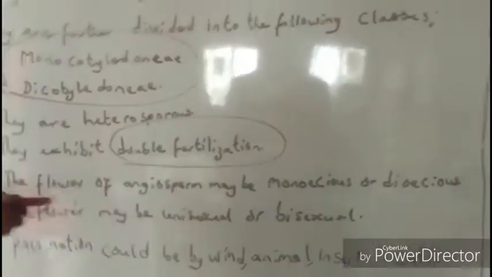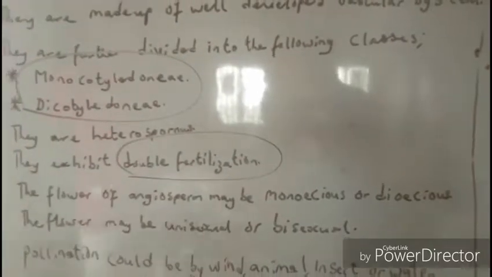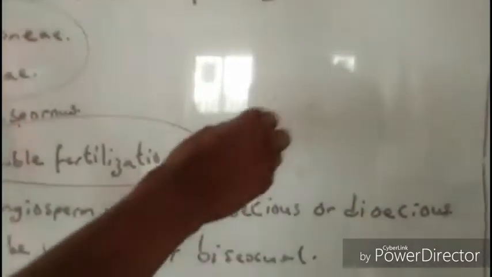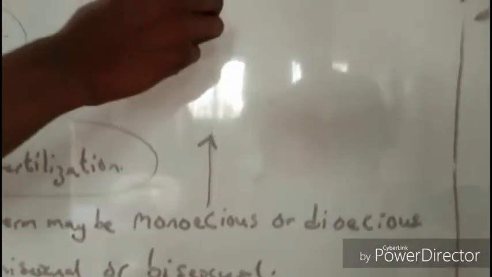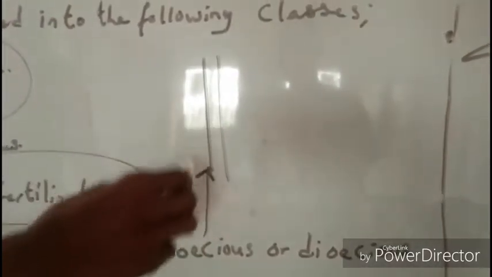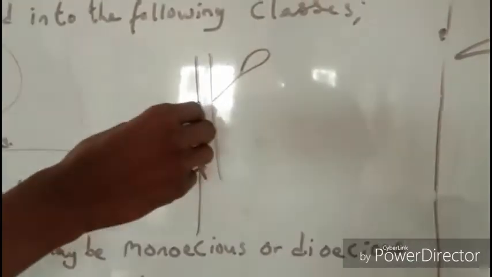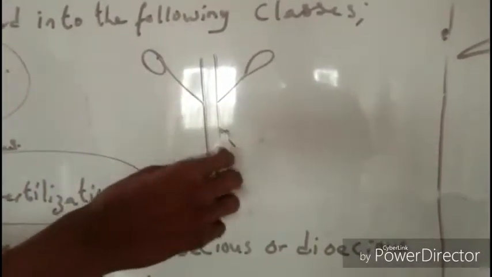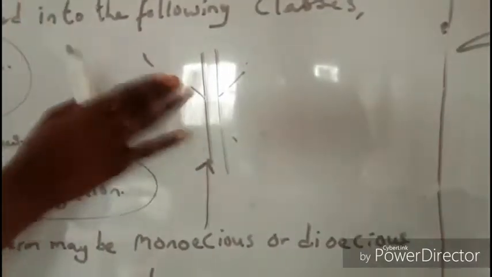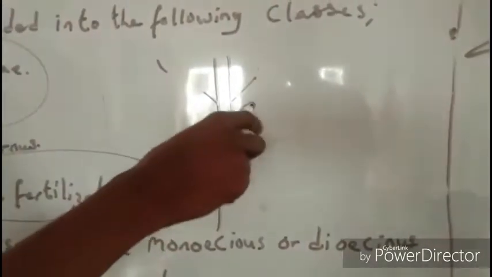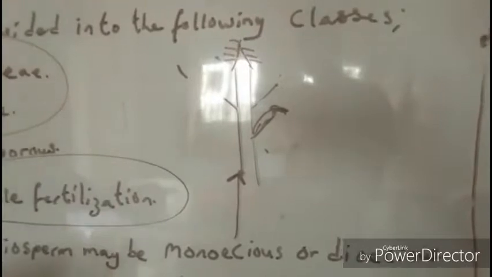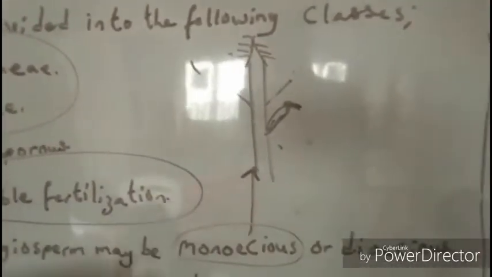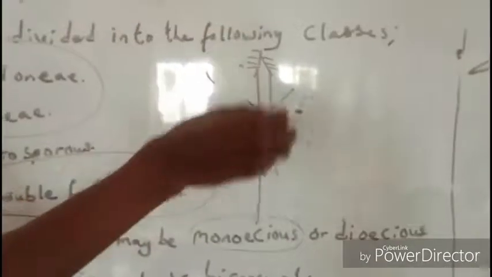Now, the flower of angiosperms may be monoecious or dioecious. Let's quickly digress here. If something is monoecious, please pay attention at this juncture, it means that there are two types of flowers on different parts of the plant. Let me give you an example of what I'm saying. Let me draw a maize plant. This is a maize plant. It has something here called tassel. When a plant is monoecious, it means it has two types of flowers on different parts.